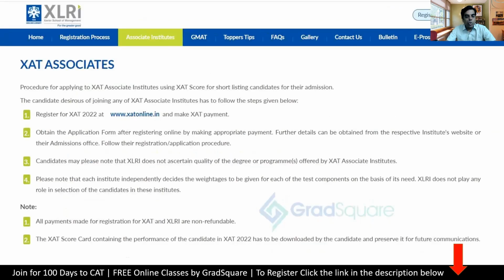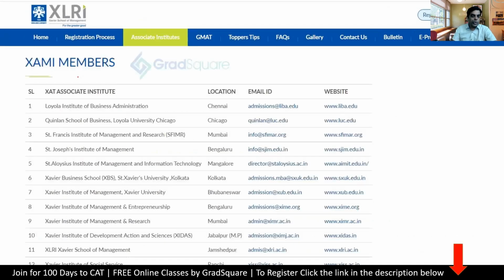When you go to the associate institutes, you will see the details of the associate institutes here as you scroll down. But more than that, I would want to show you the XAMI members, and we're going to focus on XLRI with this form. Apart from XLRI, there are so many other Xavier's institutes which you can apply to, like LIBA in Chennai, and XIMB in Bhubaneswar. There are some very reputed colleges in this, so make sure that you don't miss these colleges as you go along with your application process. Although in this particular form, we're only looking at applying for the XAT exam and XLRI's program. All other applications are separate.